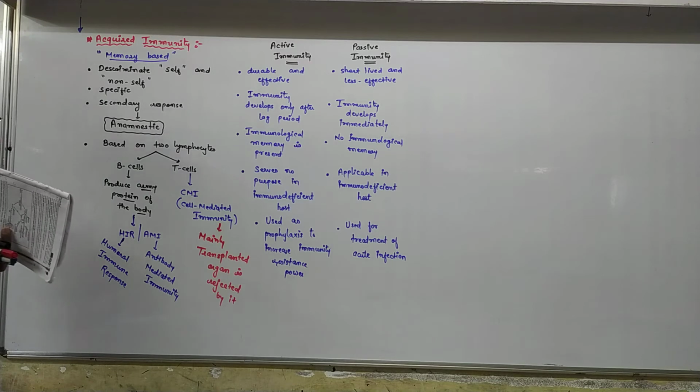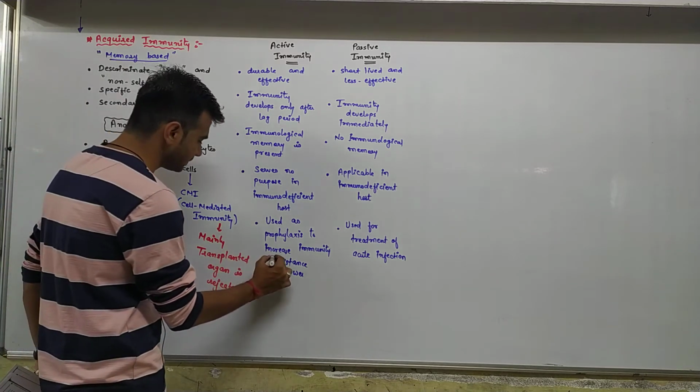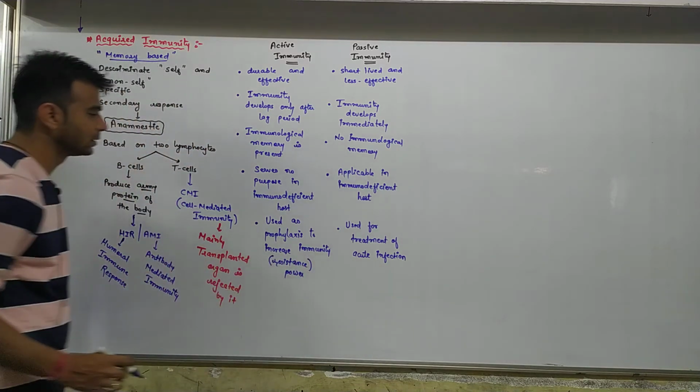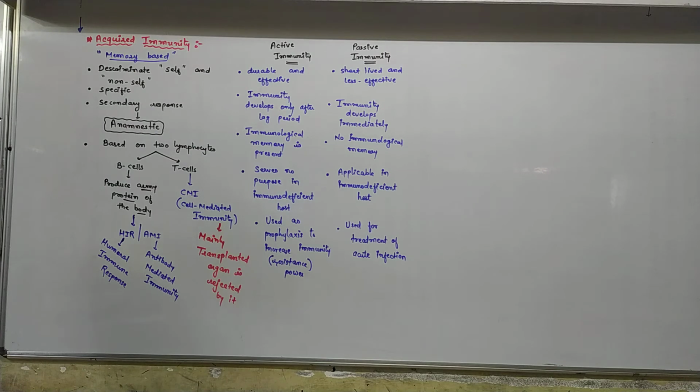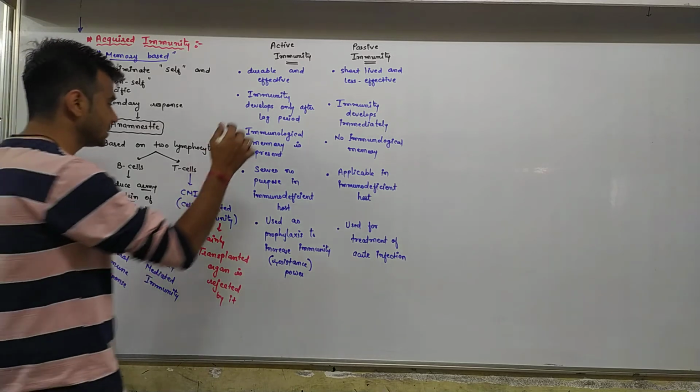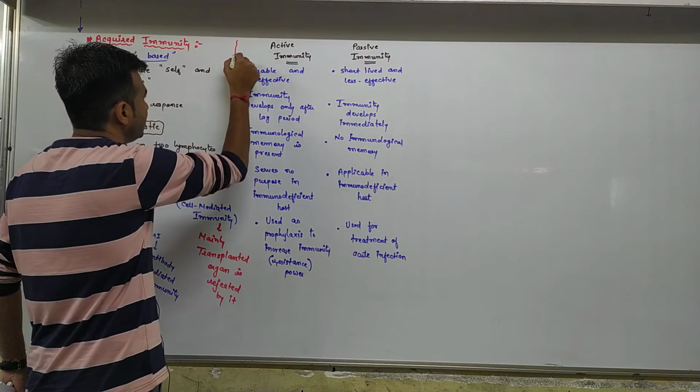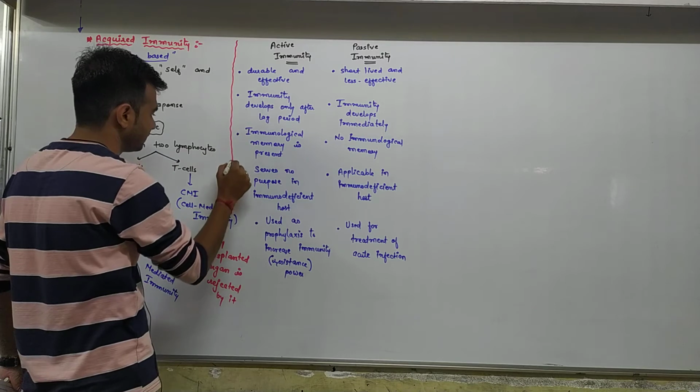Active immunity is used as a prophylaxis to increase the immunity power or resistance power, but passive immunity is used for treatment of acute infection only. Fine. So this is the difference between active and passive immunity.